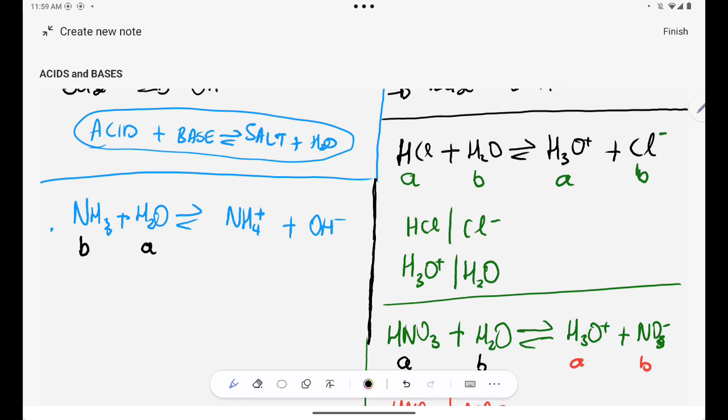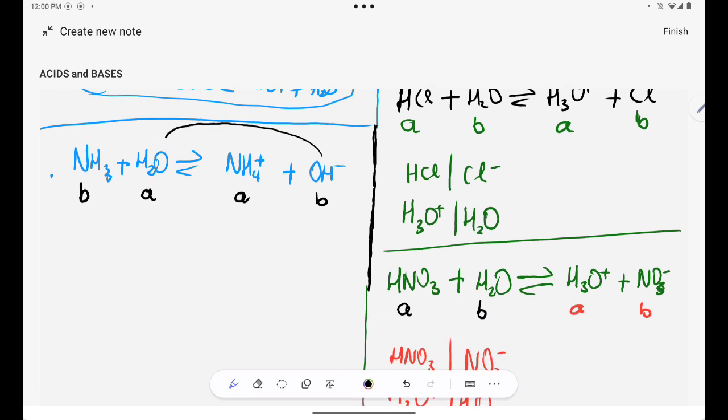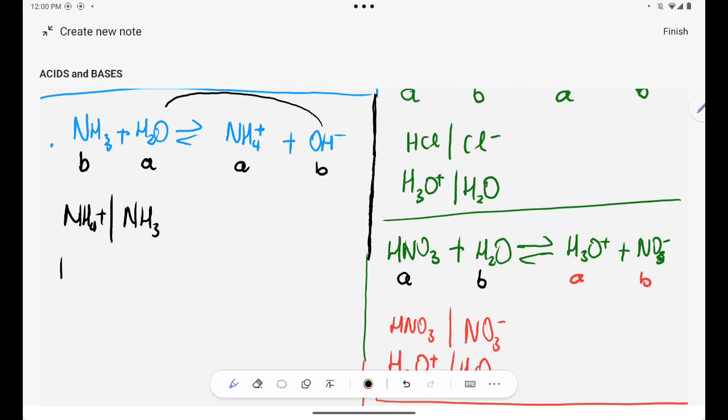And then whenever you focus on the reverse reaction, NH4 will donate a proton for it to become NH3. So NH4 is an acid. OH minus will have to accept a proton for it to become H2O. So OH minus is a base. So in this case, for my acid-base conjugate pairs, I know that I have NH4 plus as my acid and the conjugate pair is NH3. Are you together? And then I have water, H2O as my acid and the OH minus as my base.